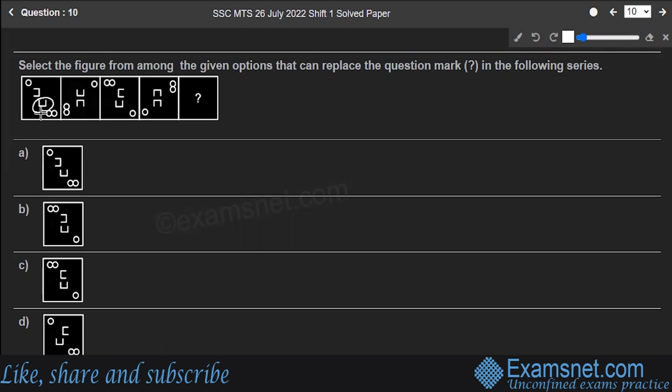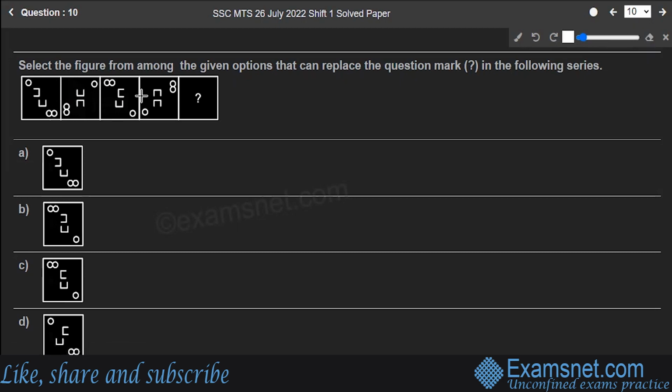Now look at the lower one. It is rotating with an angle of 180 degrees. This was rotating with an angle of 90, and this is rotating with the angle of 180 degrees. Okay. So let's rotate this one. Also, there are circles, but first of all, let's focus on these open rectangles.